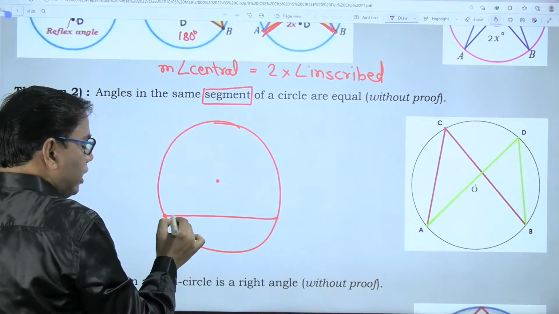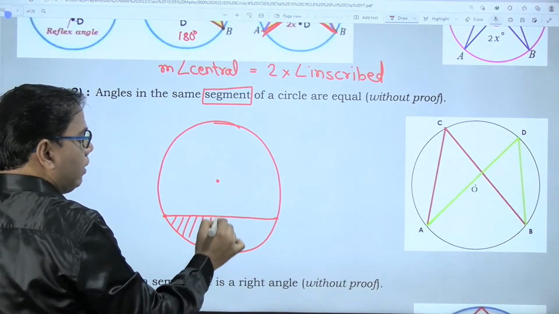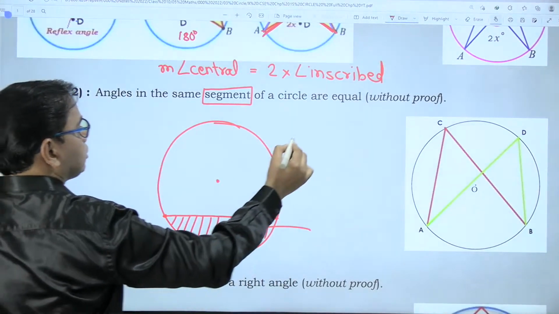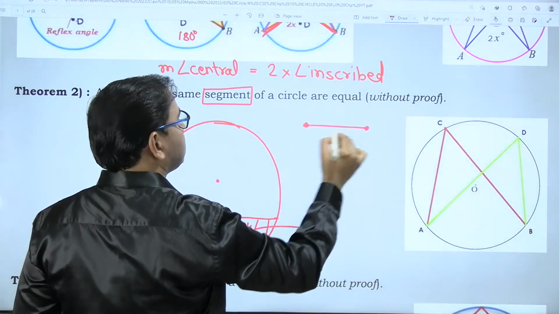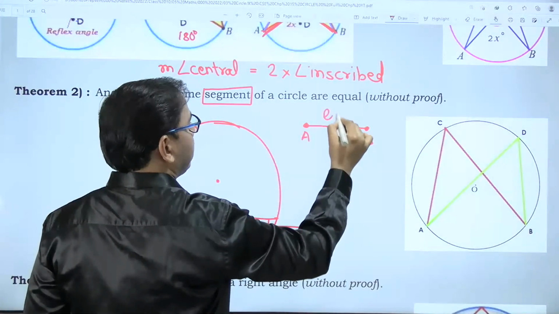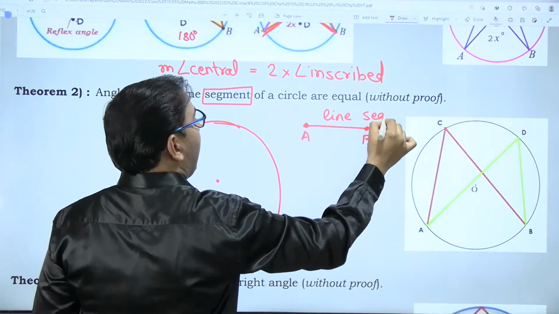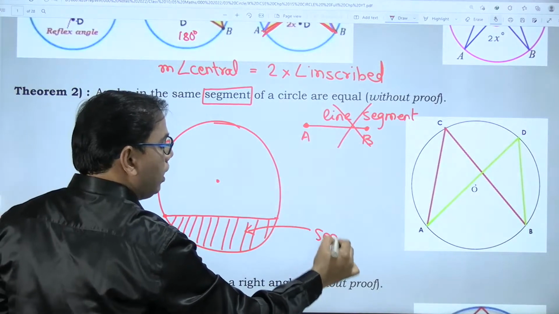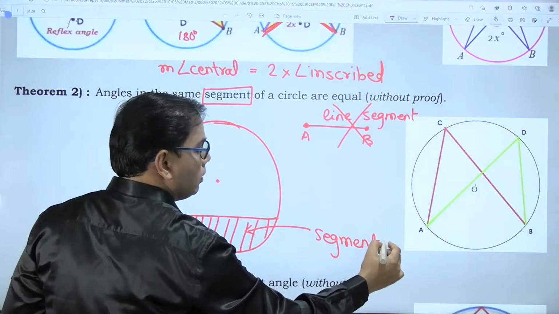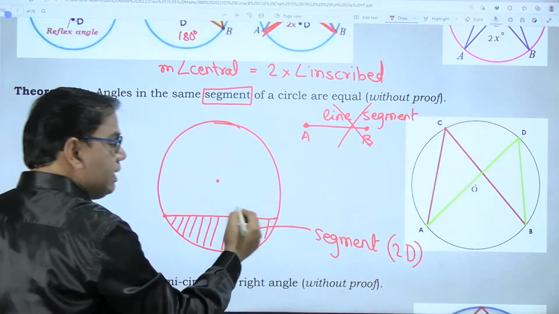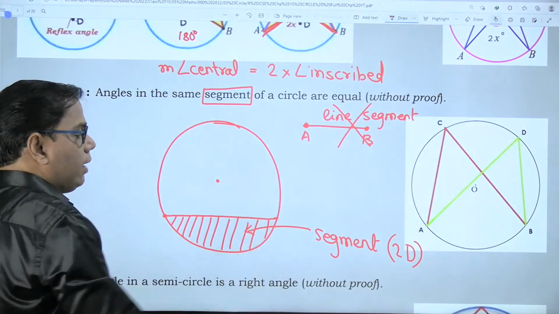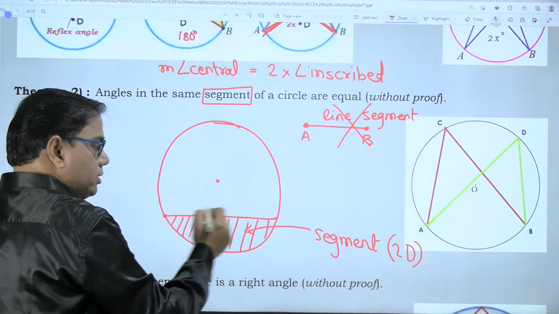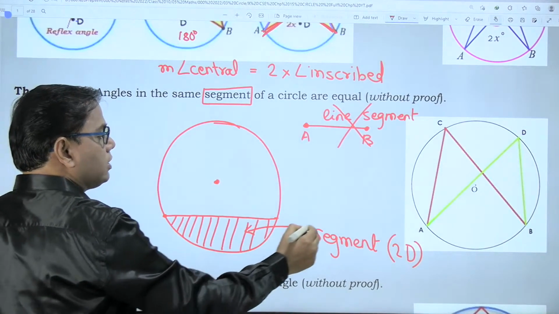this part between this chord and this circle is called a segment, and this is called a line segment. This is not a segment but a line segment, and this theorem is not about the line segment, it is about the segment. Segment is two-dimensional. It is the region between this chord and the circle.